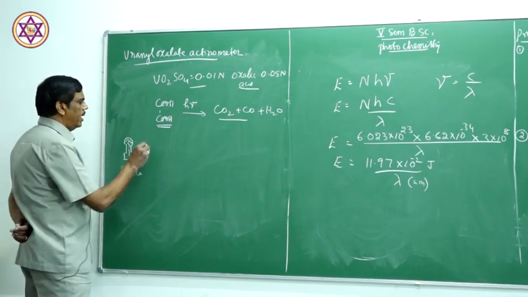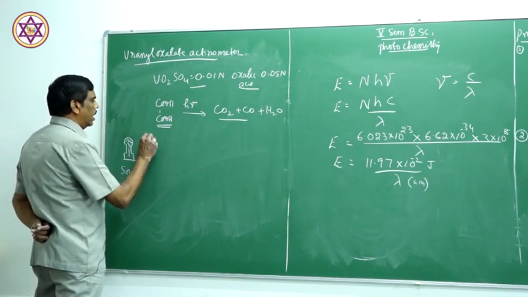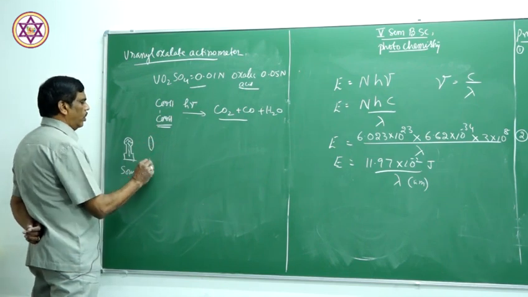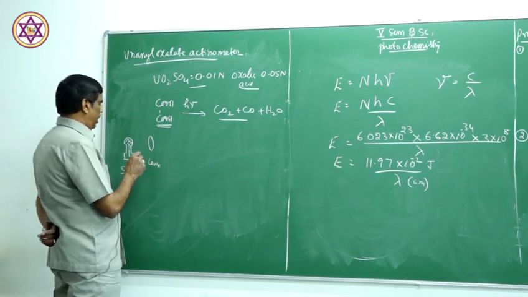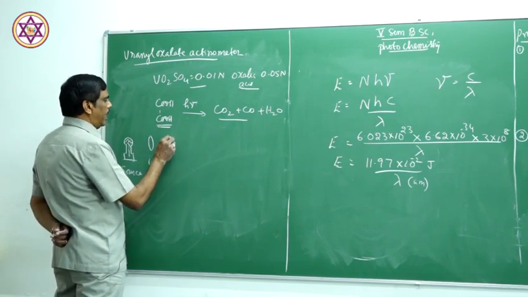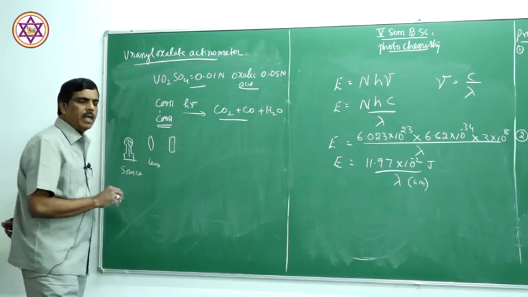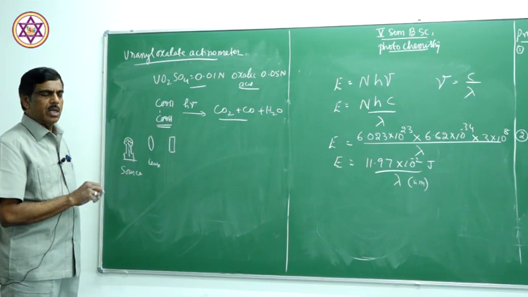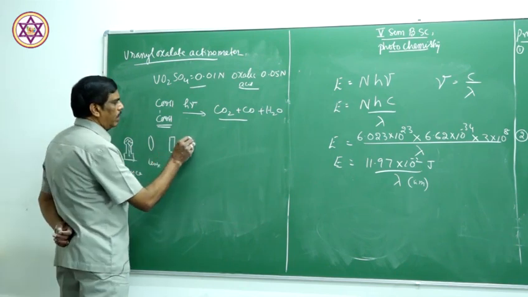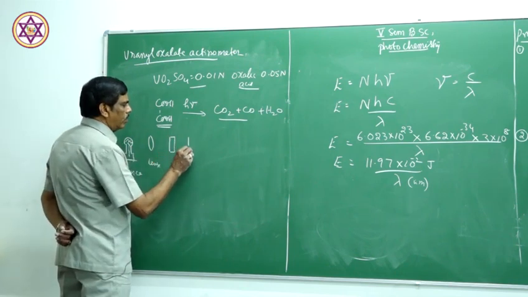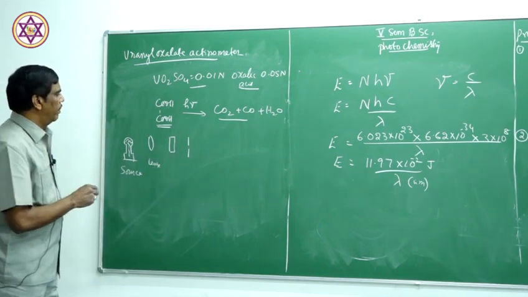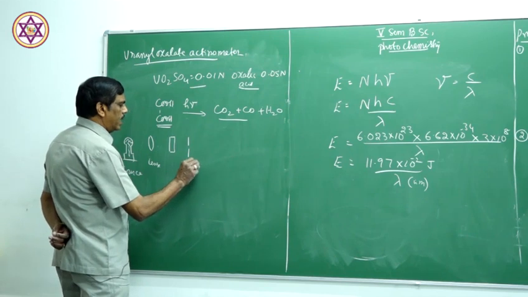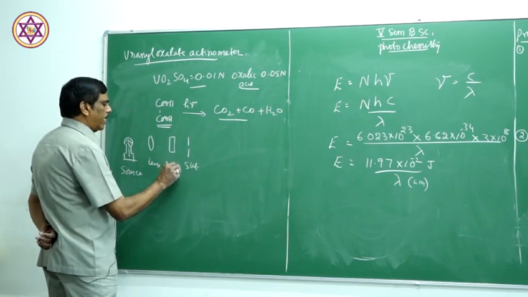Then there is a lens which concentrates this light radiation, and that is passed through a monochromator which gives only radiation of a single wavelength. This single wavelength radiation is made into a narrow beam by using a slit. This is the slit, this is the monochromator.